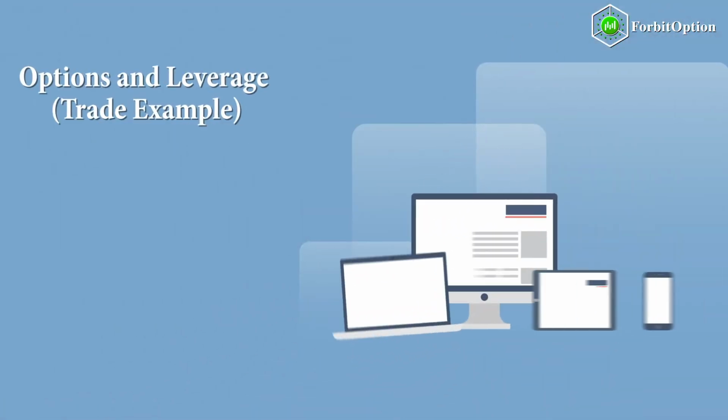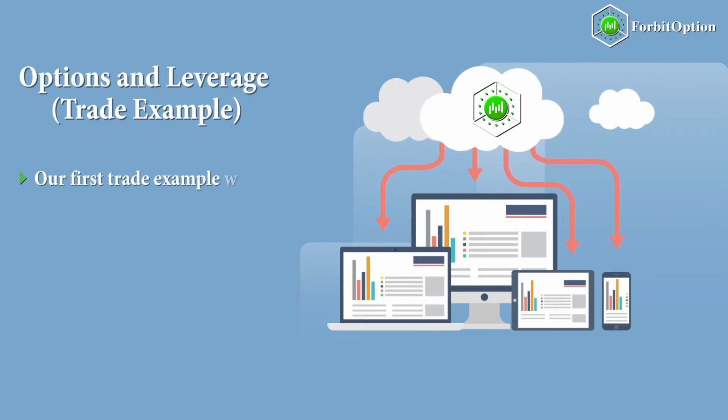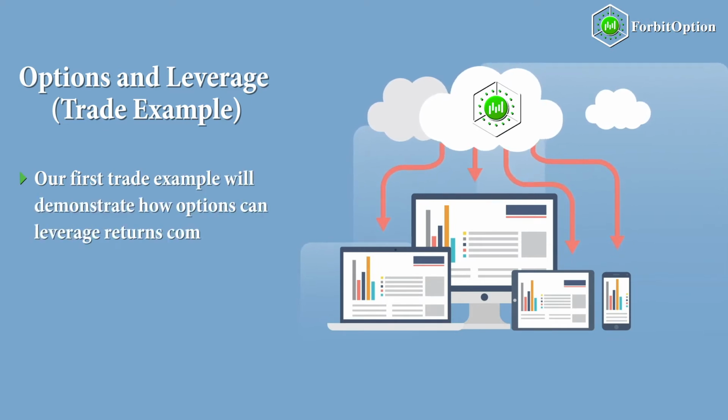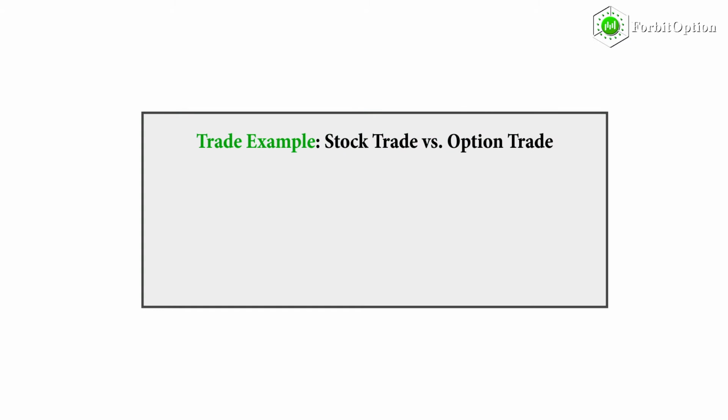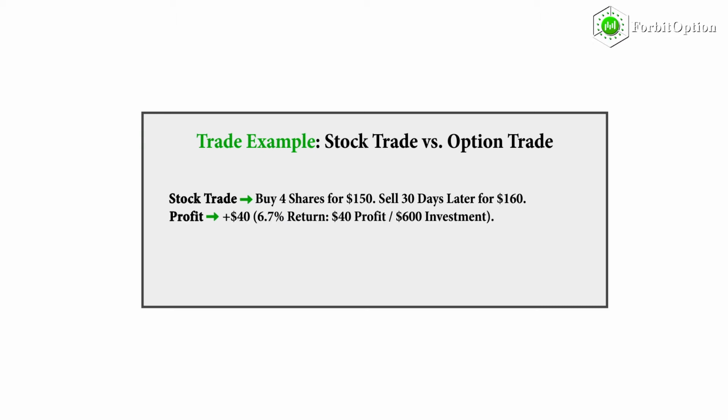Options and leverage trade example. Our first trade example will demonstrate how options can leverage returns compared to simply buying shares of stock. Trade example, stock trade versus option trade. Stock trade: buy 4 shares for $150, sell 30 days later for $160. Profit plus $40, 6.7% return: $40 profit, $600 investment.